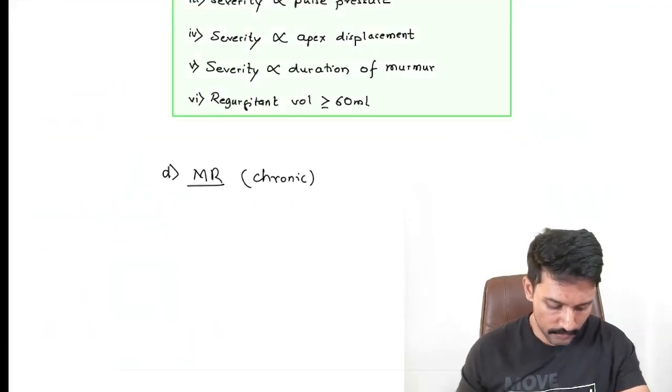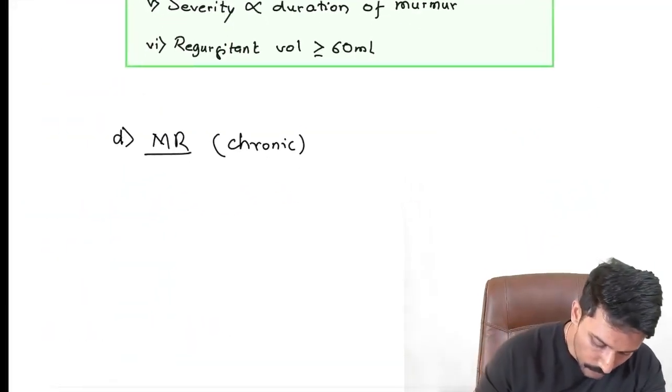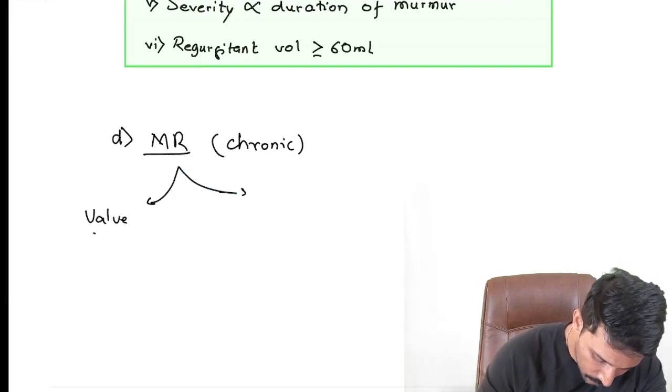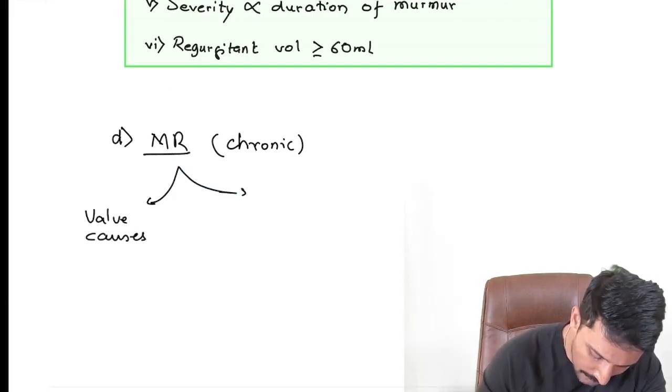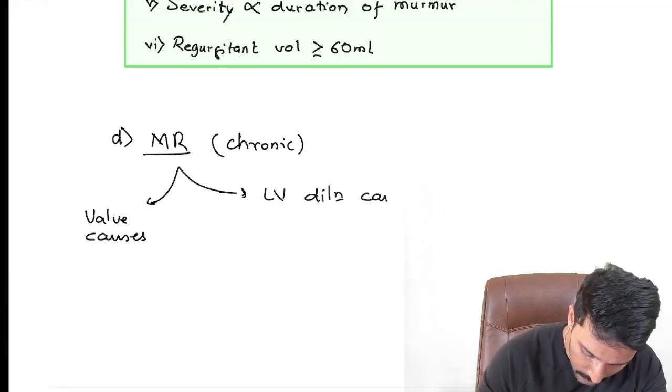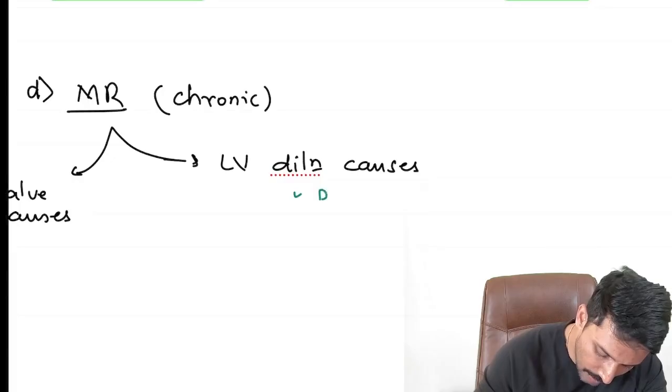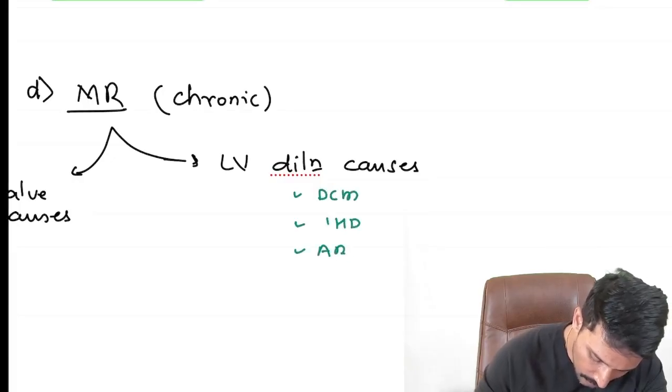Clear? So when we are talking about MR, we can have valve causes and LV dilatation related causes. When it comes to LV dilatation related causes, you have to remember dilated cardiomyopathy, ischemic heart disease and aortic regurgitation.